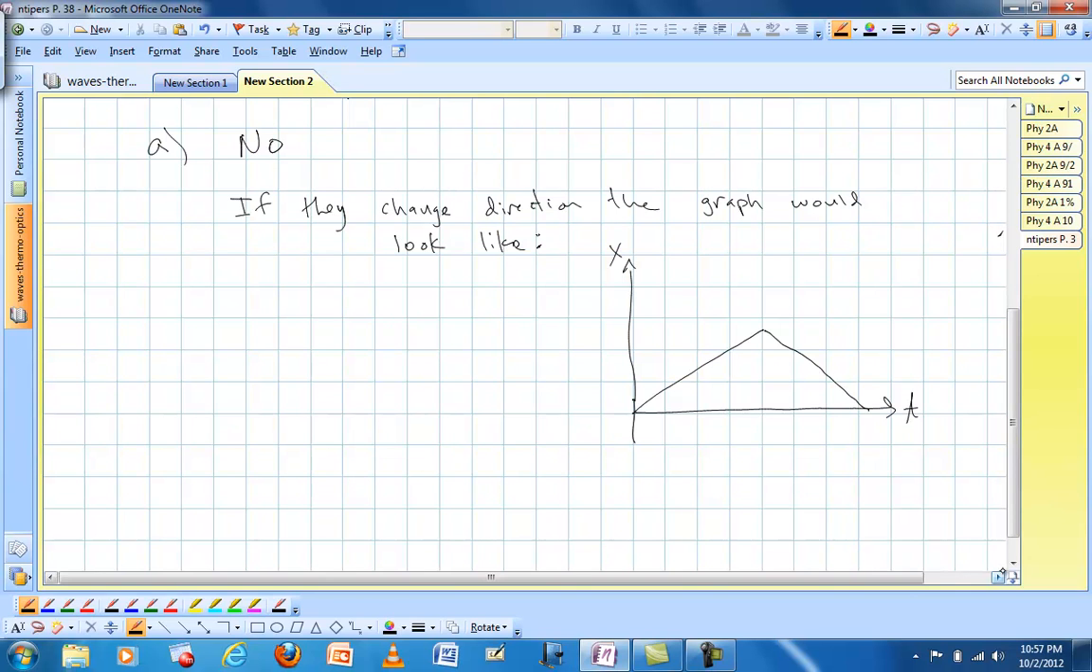So the answer is no to part A, and if they did change directions, the graph would look something like this. The x value would increase, and then it would decrease. And if we looked at two different times, we would find the same x value. So in other words, the person passed through, let's call that x1, at time t1, and then turned around and passed back through x1 at time t2. Two different times with the same x coordinate. That's a sure indication that the person changed directions.